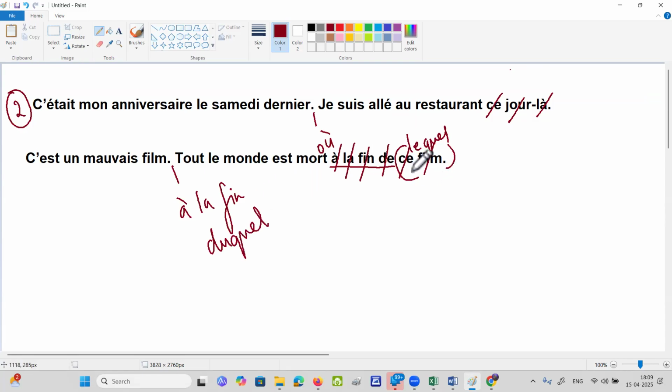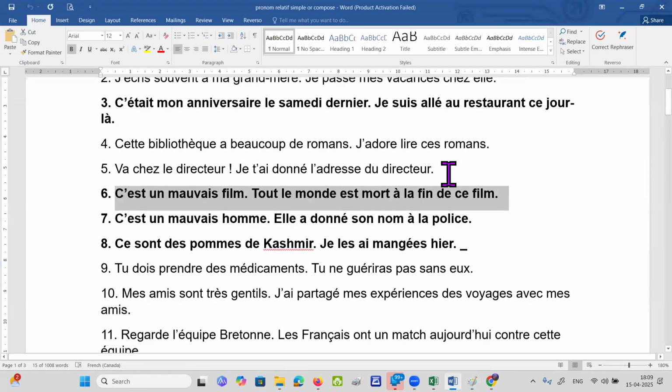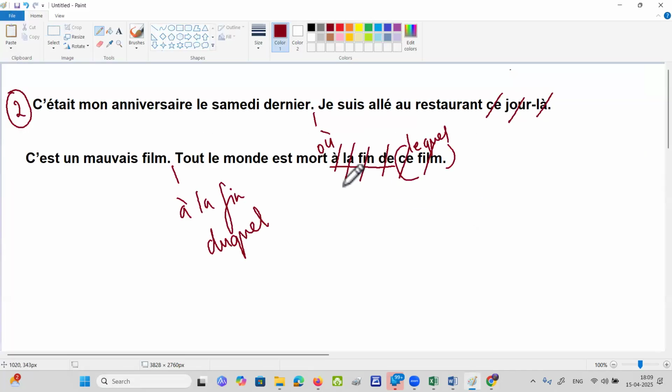This is the long preposition wala. So I have taken it as a... Ma'am, can you repeat? Yes. So what happens is the moment you find the preposition, what will you write? You'll write duquel. But what is the preposition? The preposition is à la fin de, not only de. So it will be à la fin duquel. Long prepositions are dangerous. You cannot dissect and take only half the preposition.